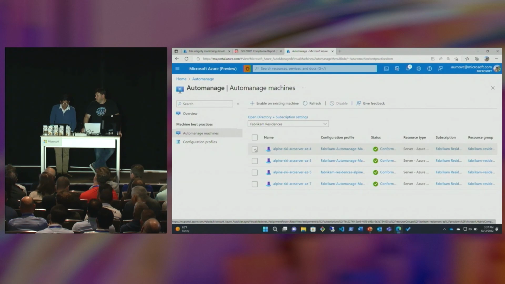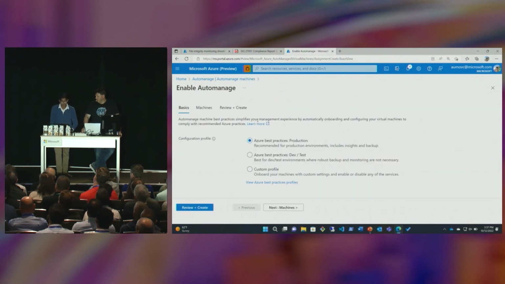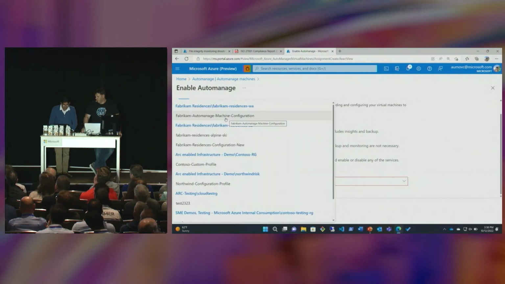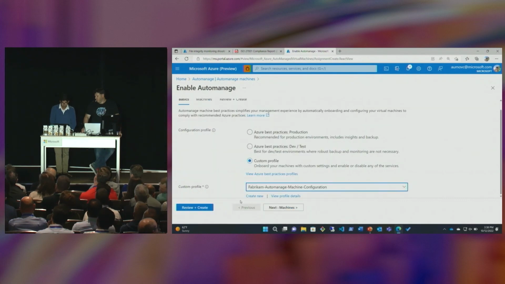Now, as I mentioned, there was Alpine Ski Arc Server AZ76, which was the newly onboarded server that we haven't assigned any AutoManage machine best practices configuration profile on quite yet. So we can go ahead and actually enable on an existing machine. And here I want to showcase that it's not just the custom profile, there's actually built-in prod and dev test profiles as well. So why don't we pick a custom profile for this one? Let's pick our handy custom profile that we already have. And we're going to pick the Fabricam AutoManage machine configuration profile.